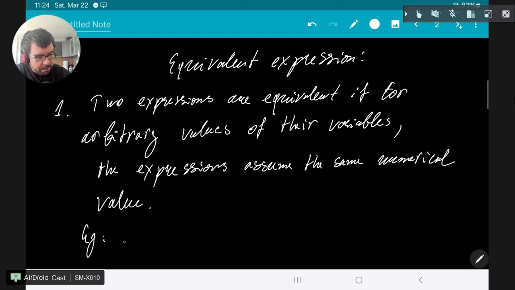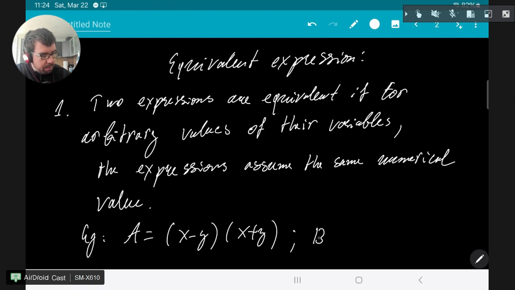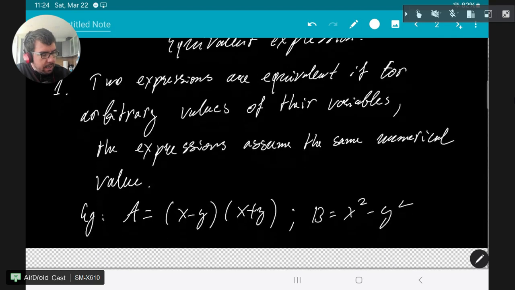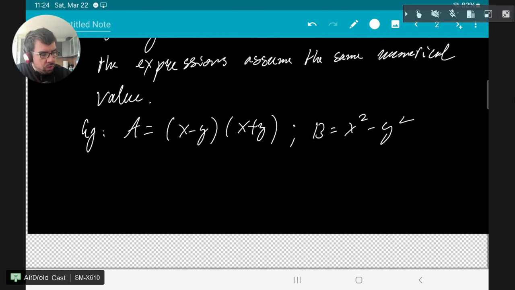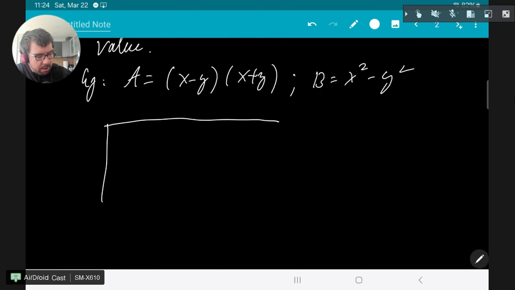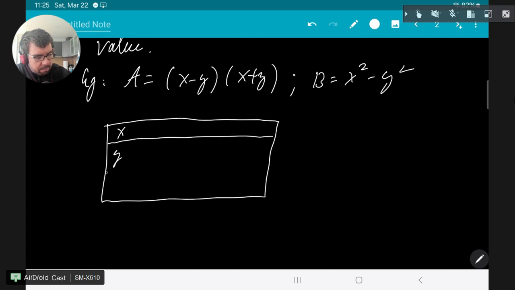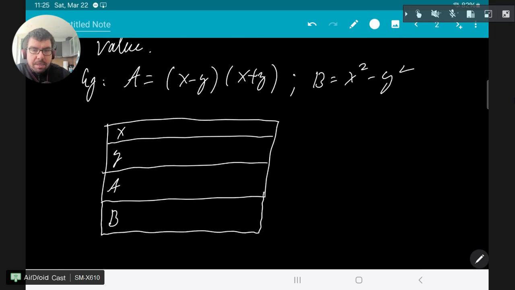For example, if I have this expression a, let's say x minus y times x plus y, and I have another expression b, which is x squared minus y squared. I can substitute any arbitrary values for x and y, and a and b will have the same numerical value. Let me draw a very small table here. This is x, this is y, this is a, and I'll make another row. This is b, okay?